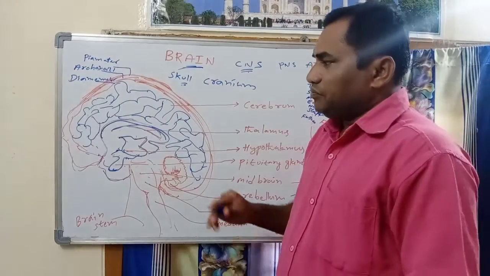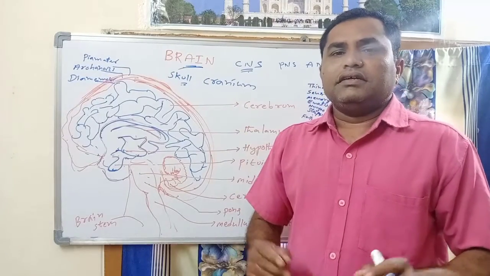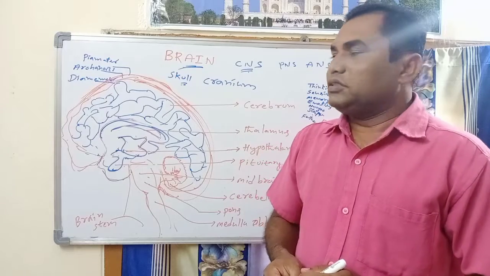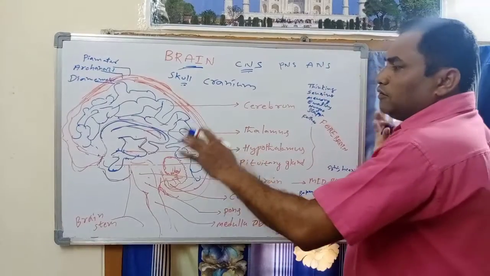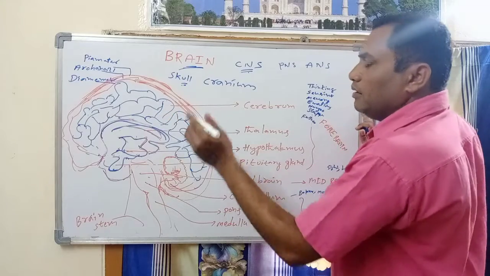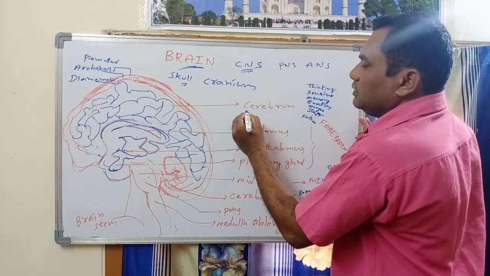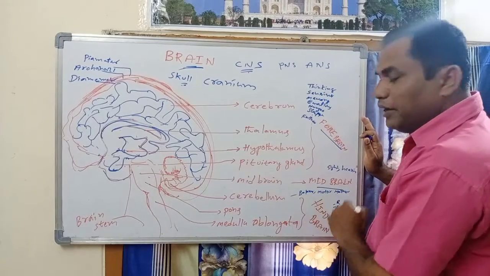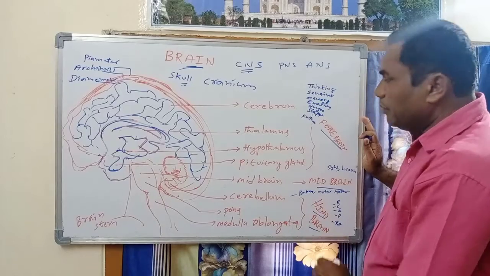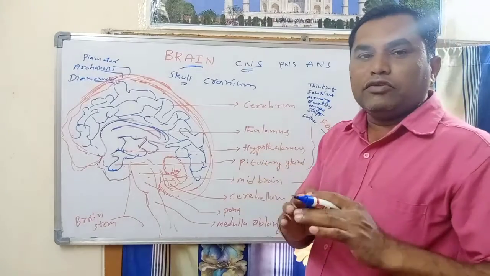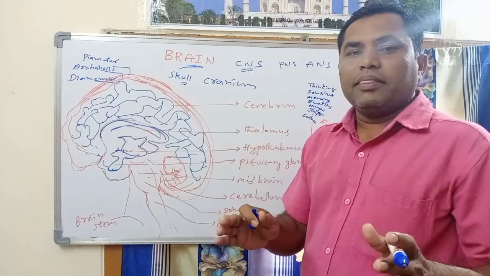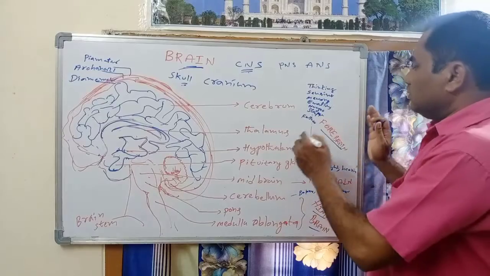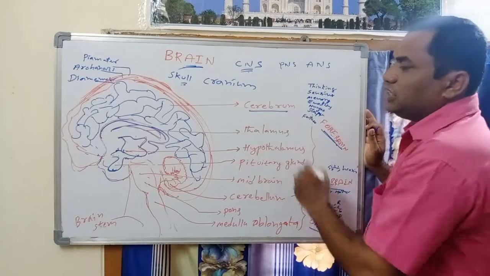Next, the brain has three major parts. The first and most important is the forebrain, the second is the midbrain, and the third is the hindbrain. So the brain is divided into three parts: forebrain, midbrain, hindbrain. The forebrain is also called the cerebrum.